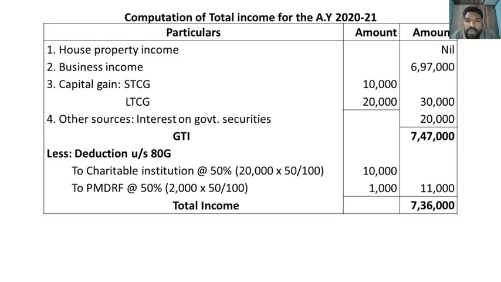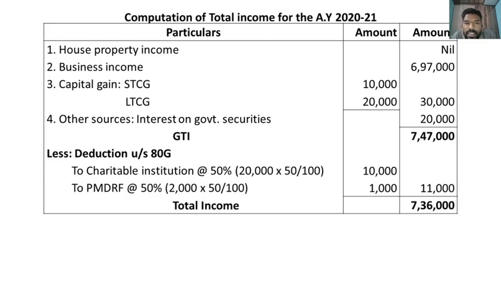Computation of total income for the assessment year 2020-21. House property: there is no house property income. Business income, it is already computed. Capital gain, STCG and LTCG, both are given. And other sources, interest on government security, 20,000. The total of these heads is called gross total income.